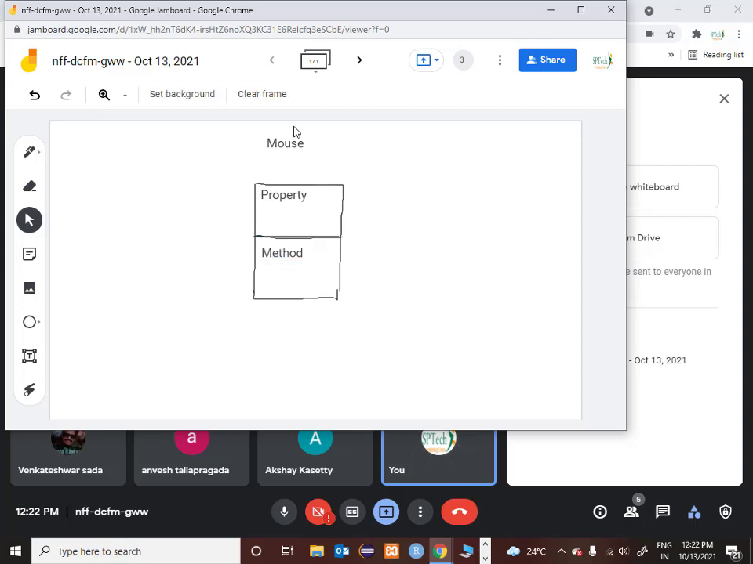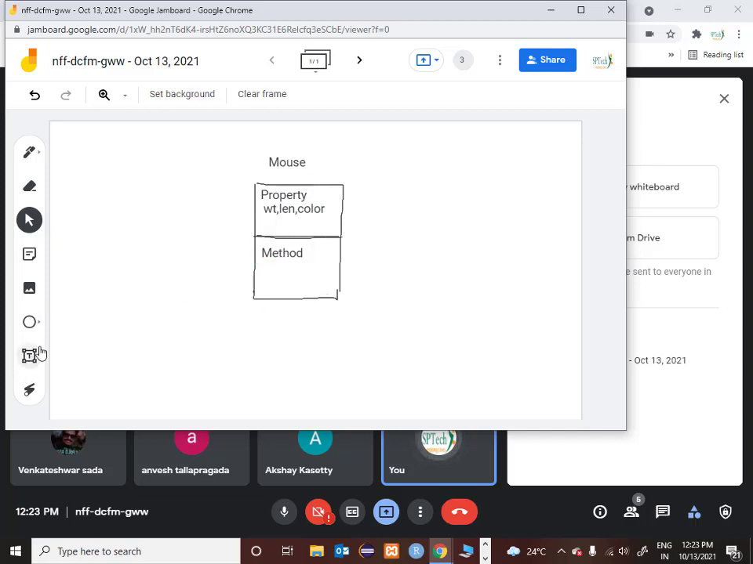So now you have an object called mouse. This object has properties and methods. So what are the properties of mouse? I will take some examples. You have a weight property, then probably you may have a length property, you may have a color property, and you may have one more property. Okay, that's enough. So these are the three properties of your mouse.